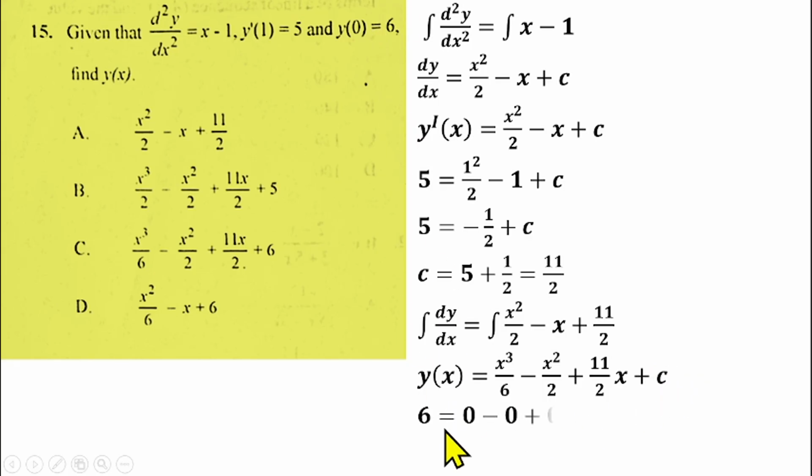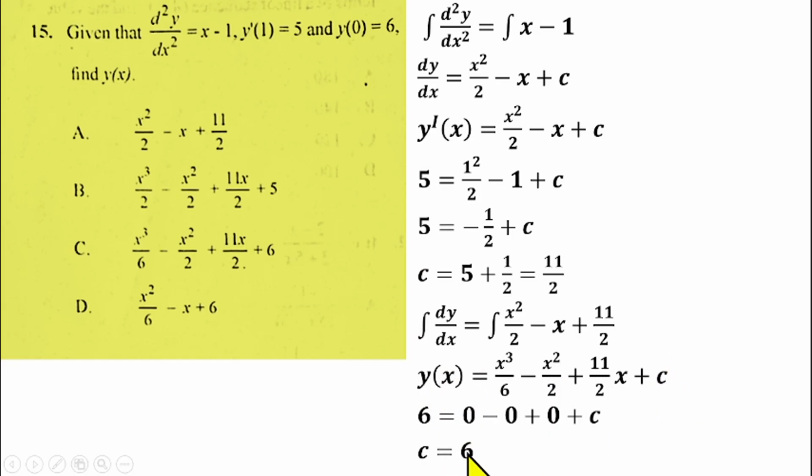So that will give us 0 cubed over 6, that gives us 0, minus 0 squared over 2, that gives us 0, plus 11 over 2 multiplied by 0, that gives us 0, plus c. So that means the constant will be 6 in this case. If you return the value of your c into this equation, the question says we should find the value of y of x, but we need to know the value of c.